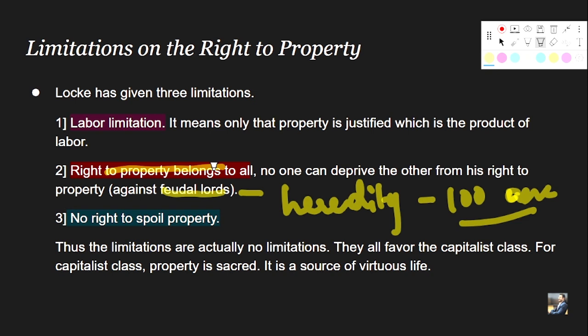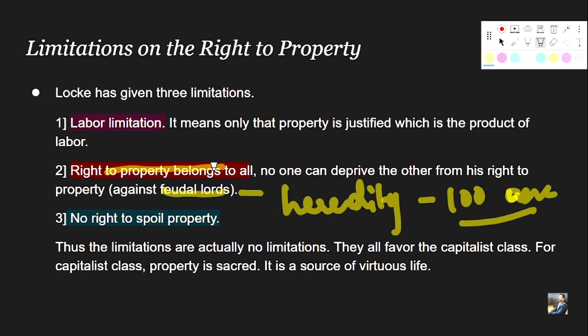So the first limitation is that whatever I am talking about property is very much confined and limited to the labor theory, that is, the property which is the product of labor, right? The second limitation which I am making explicit is that the right to property belongs to all, right?